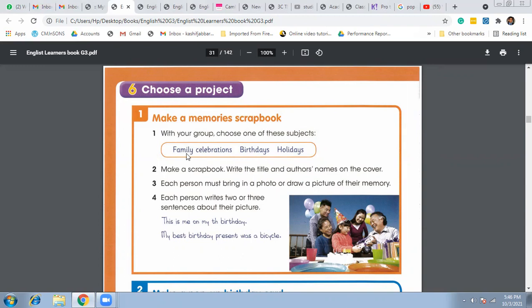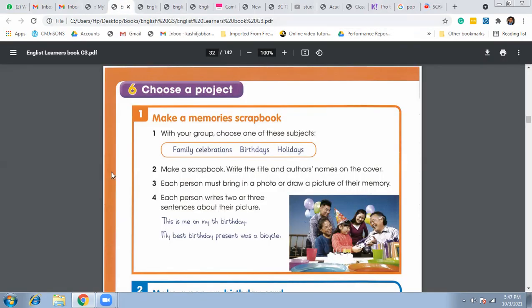So individually, you are going to perform this task. Choose one title out of these three: family celebration, birthdays, or holidays. Or you can choose all three. Make a scrapbook and write the title and author's name on the cover.